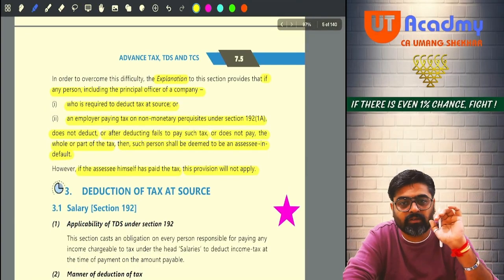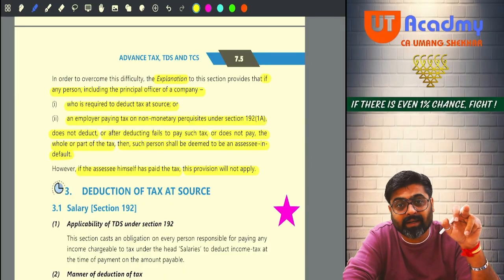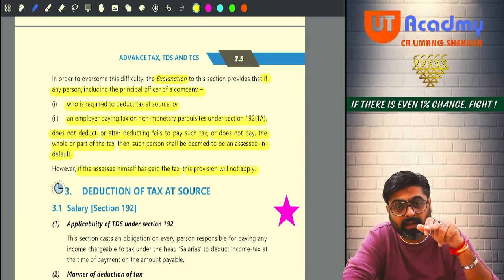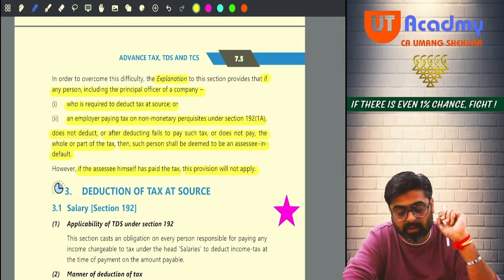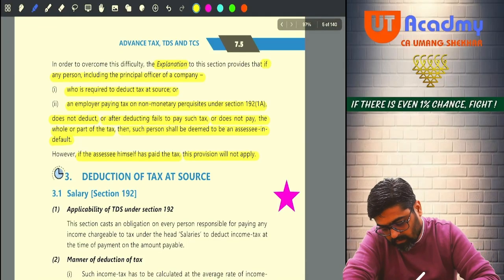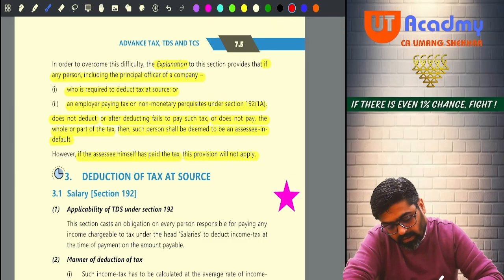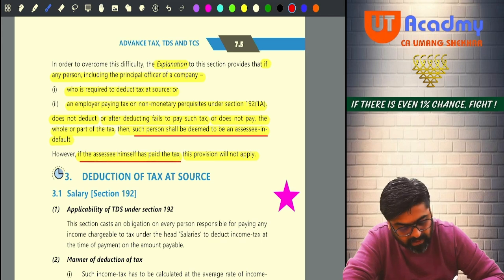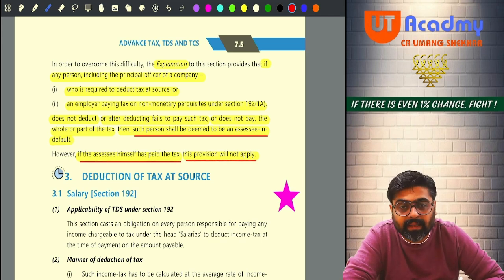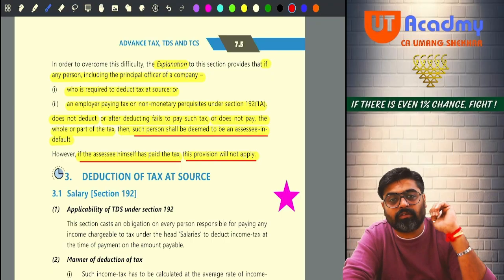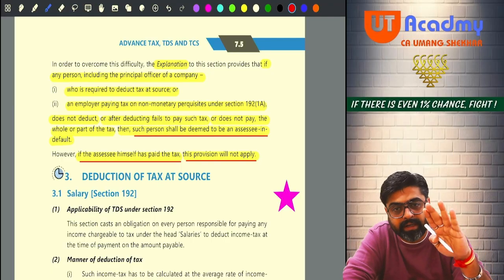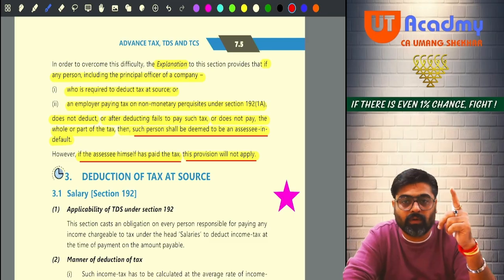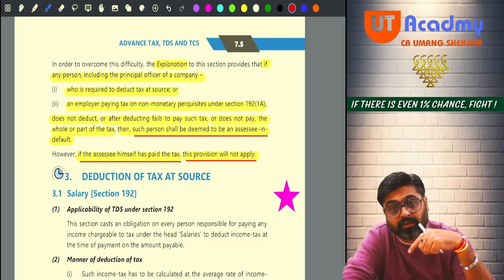In that explanation, we are saying that the fellow who has not deducted the TDS, we will consider that person as assessee in default. Such person shall be deemed to be an assessee in default, and if the assessee himself paid that tax, this provision will not apply. Meaning that person will be treated as assessee in default because he did not follow the TDS provisions. The TDS which he was required to deduct, he did not deduct. So we will consider him assessee in default.